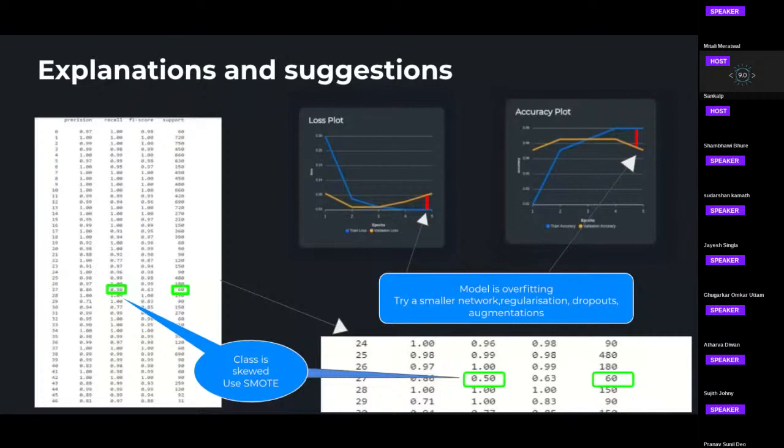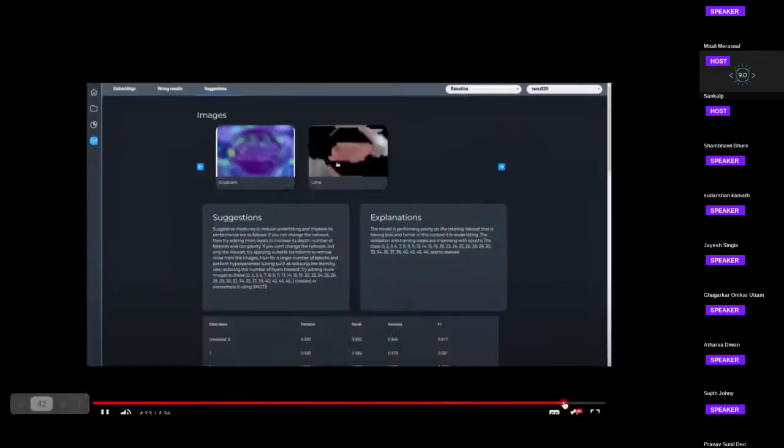Okay. But when you say you take into account various metrics, is this something you do manually, or have you created some functions in your UI which take care of it? Okay, Mitali, if you could go into the video, last few seconds. There's a suggestion and explanation tab there itself.